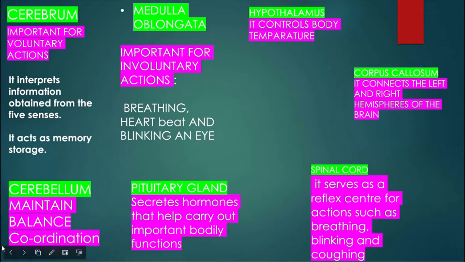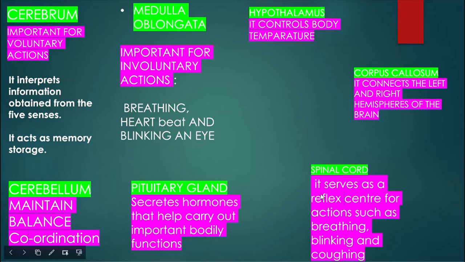So if you see the word coordination, you should know that your answer should be cerebellum. Pituitary gland secretes hormones that help carry out important bodily functions. Spinal cord serves as a reflex center for actions such as breathing, blinking, and coughing.